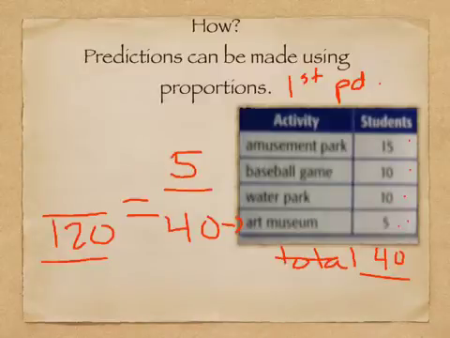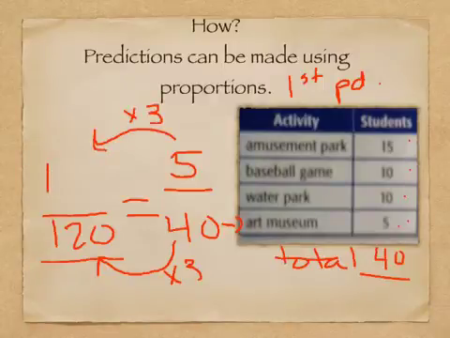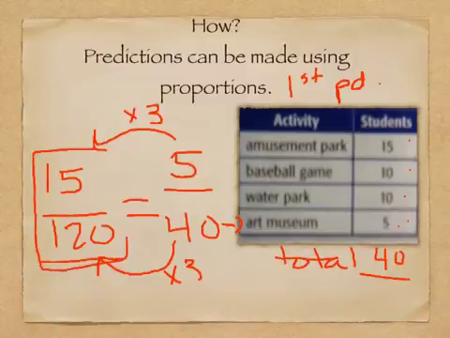So 5 out of 40 want to go to the art museum, so how many out of 120? Well, how do I get from 40 to 120? I multiply by 3, right? 4 times 3 is 12, 40 times 3 is 120. So I'm also going to multiply the top by 3, and I'm going to get 15. So now I know 15 out of my 120 students will want to go to the art museum.